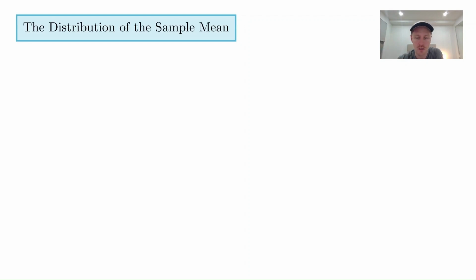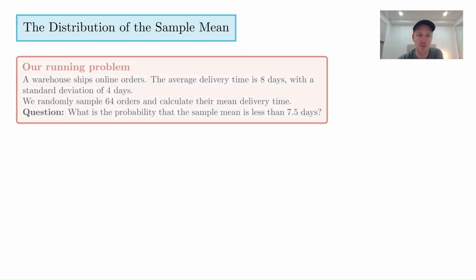So you've got some population, and you want to take the average of the samples that you collect. If we start doing that, we're going to have a running problem throughout this. We don't know this distribution, but we're going to say that some warehouse ships online orders. The average delivery time is 8 days, with a standard deviation of 4 days. So on average, they deliver it in 8 days, the average spread is 4 days, and we randomly sample 64 orders and calculate their mean delivery time. What is the probability that the sample mean, or the mean of that sample, is less than 7.5 days?